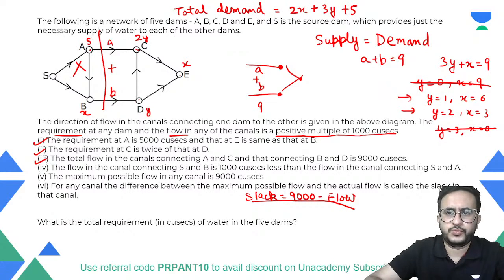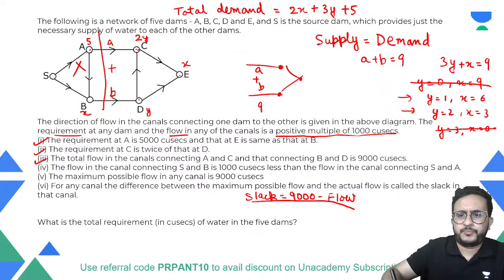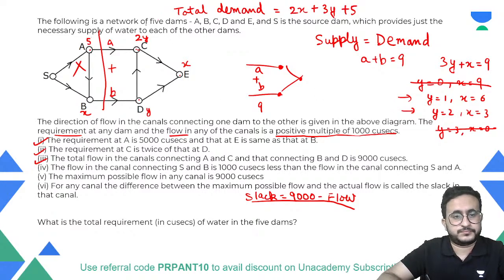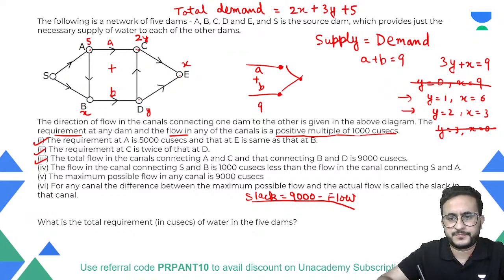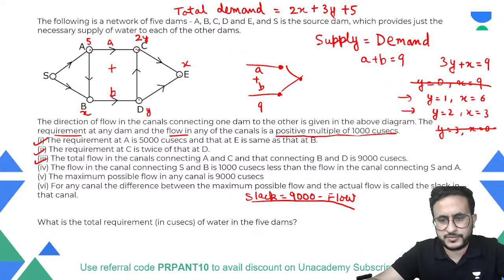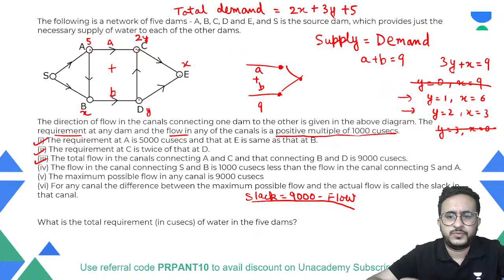टोटल डिमांड पता है 2x plus 3y plus 5. So put this case and this case. ये टोटल डिमांड है 2x plus 3y plus 5. So टोटल डिमांड की क्या पॉसिबल वैल्यूज आ सकती हैं? Put the values of x and y using these two equations and tell me.